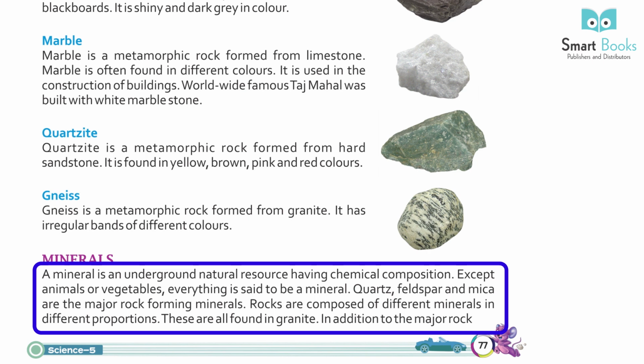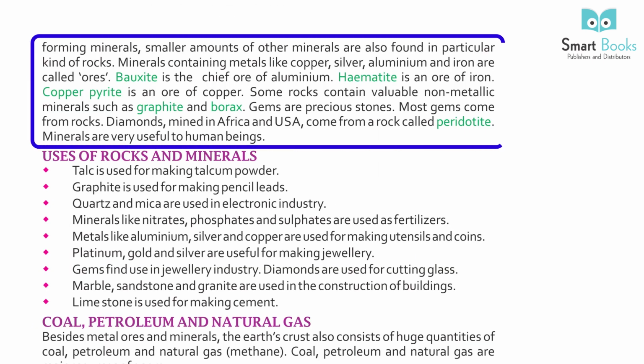In addition to the major rock-forming minerals, smaller amounts of other minerals are also found in particular kinds of rock. Minerals containing metals like copper, silver, aluminium, and iron are called ores. Bauxite is the chief ore of aluminium. Hematite is an ore of iron. Copper pyrite is an ore of copper.